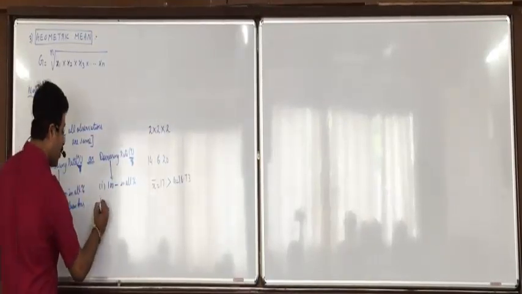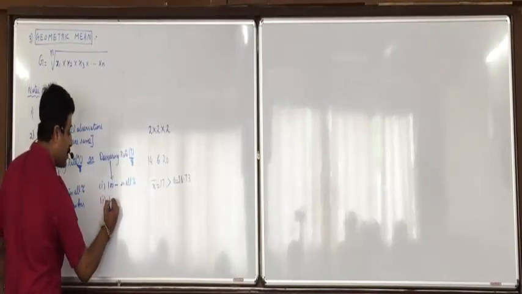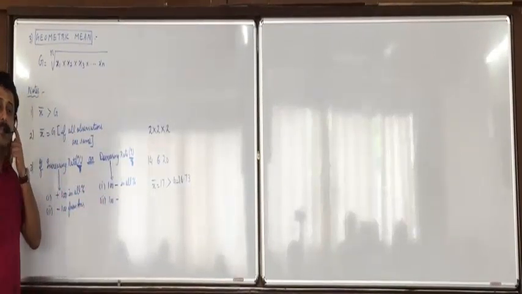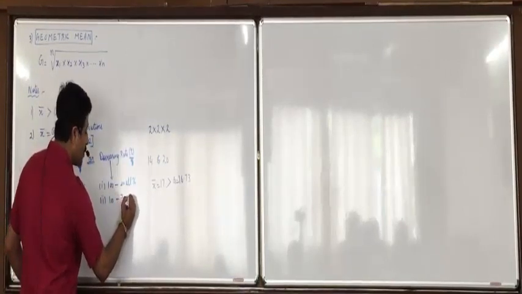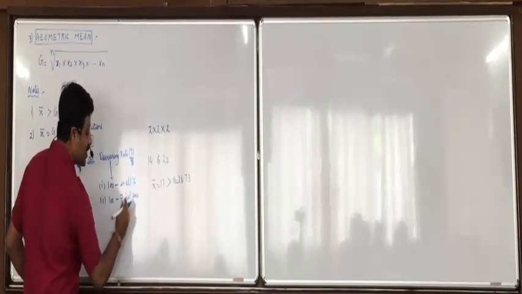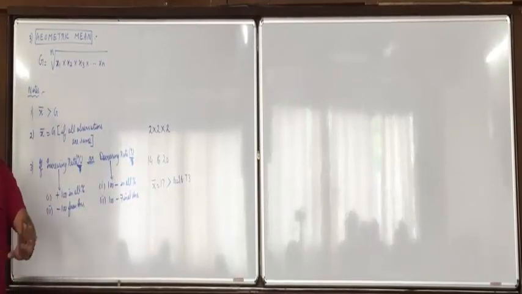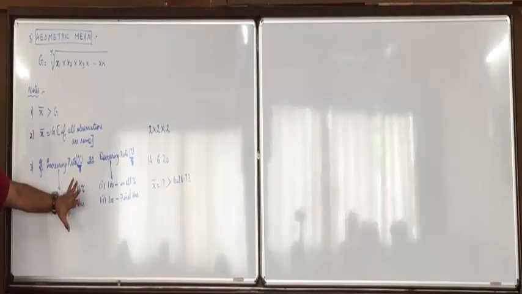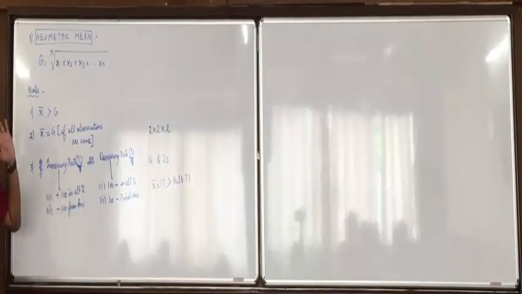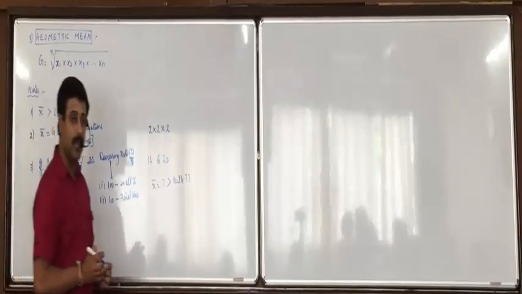And then whatever final answer you obtain, again you subtract that answer from 100. So suppose the final answer we get is 86. This is 100 minus 86, so 14% is the average rate of depreciation. So these rules are to be followed when we solve the questions of geometric mean. Any confusions in this? Note it down in the summary, then we'll start with the questions.